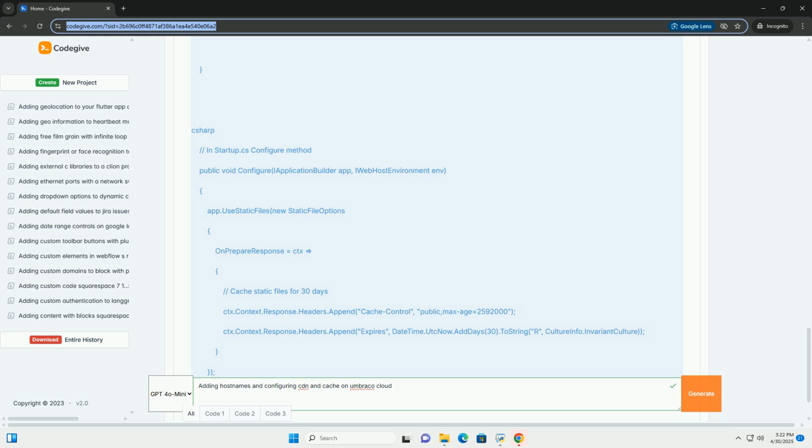Verification. After the DNS propagation is complete, you can verify that your host name is correctly configured by pinging your domain. Open your command line or terminal and type ping www.example.com. You should see the IP address of your Umbraco Cloud server in the results.